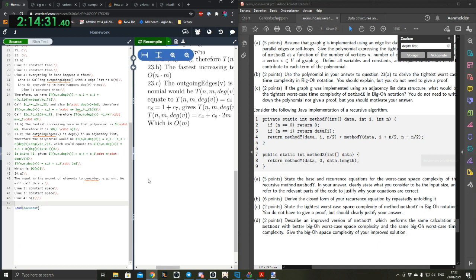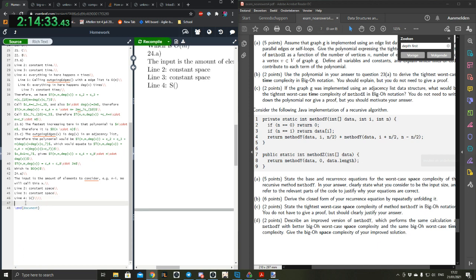Recompile. Okay, so imagine we have the list 1, 2, 3, 4. In that case, it will be method y of data, 0, 4.